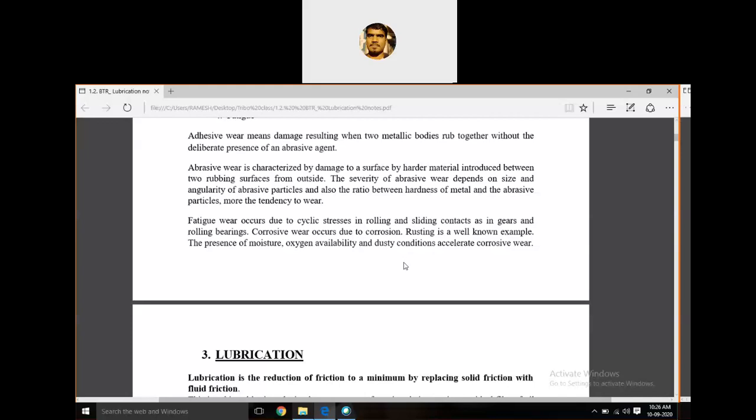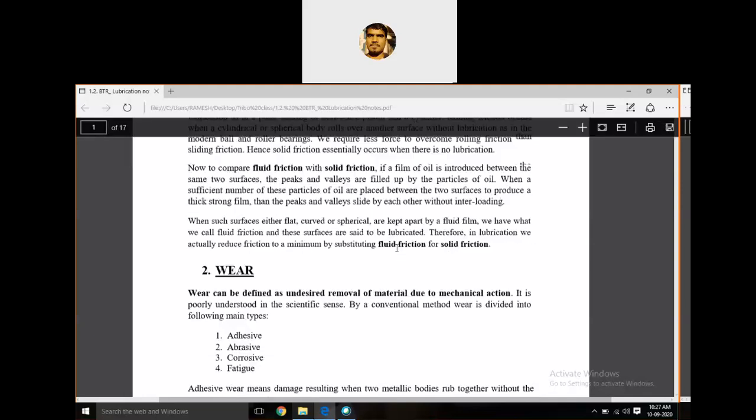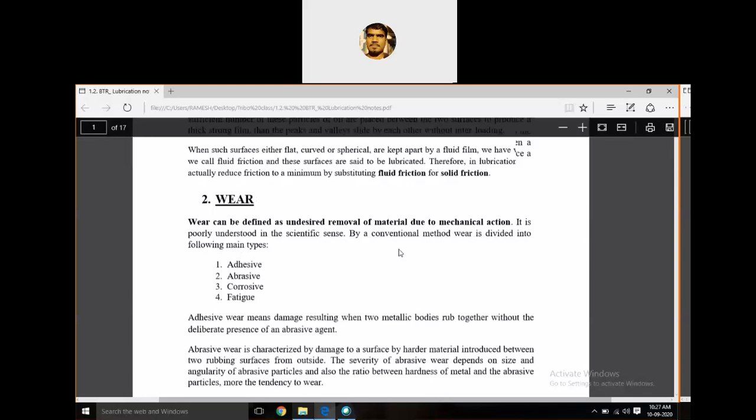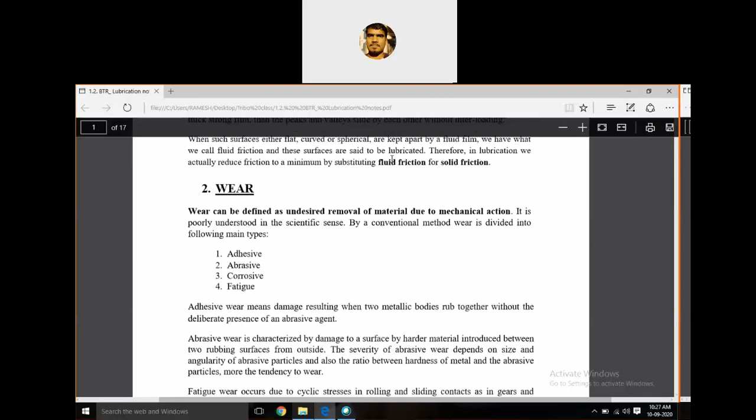And the last one is corrosive wear. We already know that this is just because of corrosion. Some metallic bodies, because of moisture, start rusting. That wear is commonly called corrosive wear. Clear? Friction and wear, these are the two important problems in tribology, and the solution for these two problems is